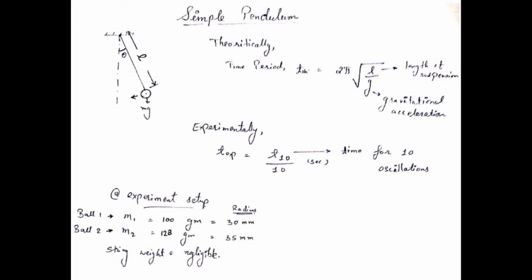Simple pendulum. By definition, it is a point mass suspended by a weightless inextensible thread which is free to vibrate or oscillate without friction. The kind of motion that a simple pendulum follows is called simple harmonic motion. Simple harmonic motion is a periodic motion where the restoring force on the moving object is directly proportional to the object's displacement magnitude and acts towards the object's equilibrium position.